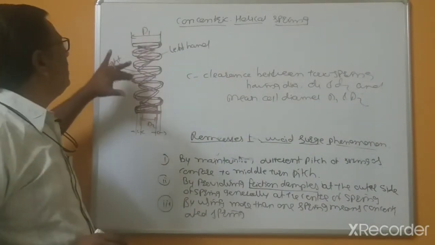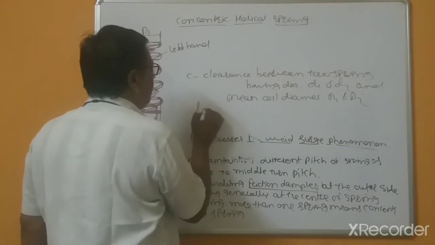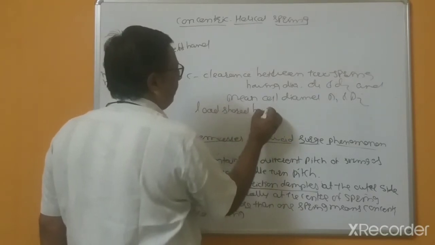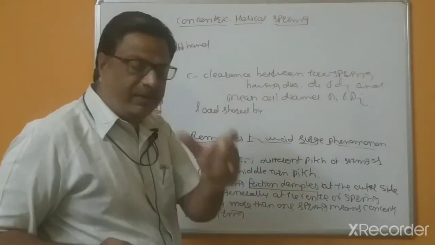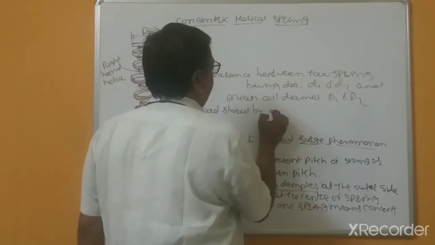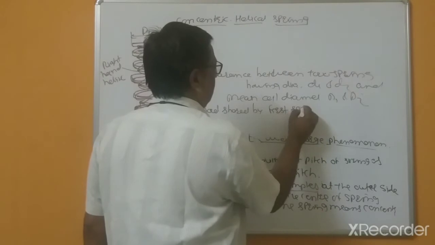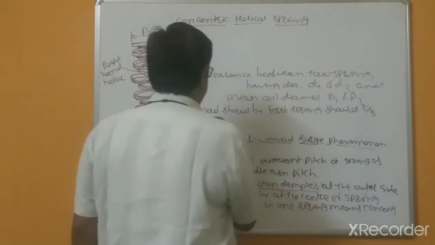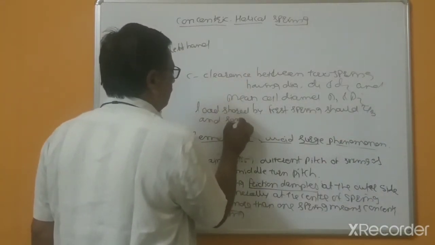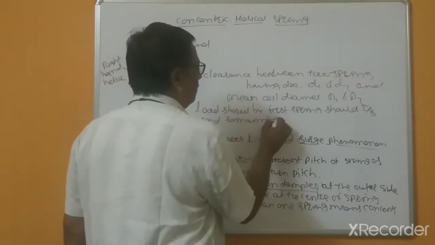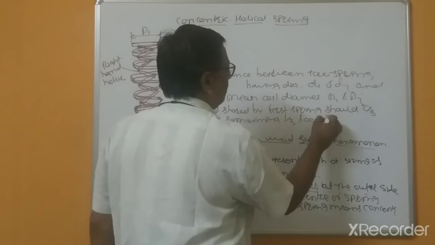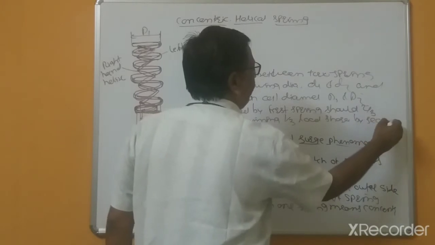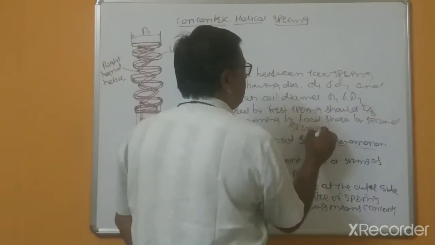And for such type of arrangements, the load shared by the outer spring, the first spring, should be 2/3 and the remaining 1/3 load is shared by the second spring. So how is this distribution of the loads?